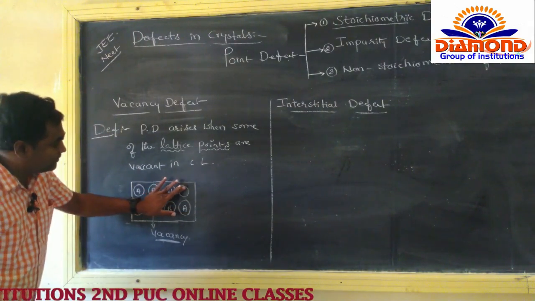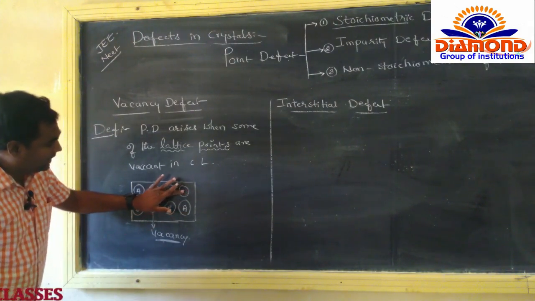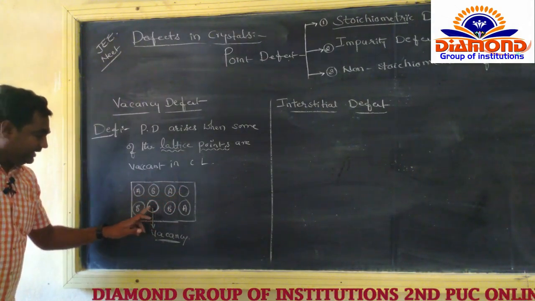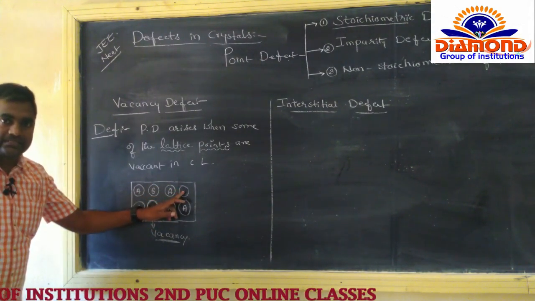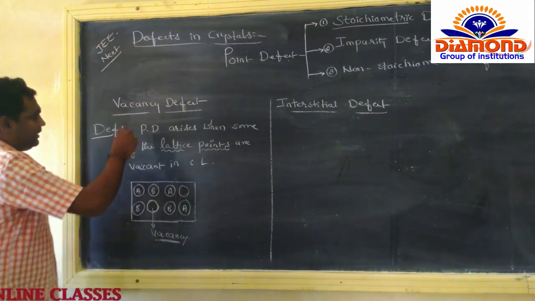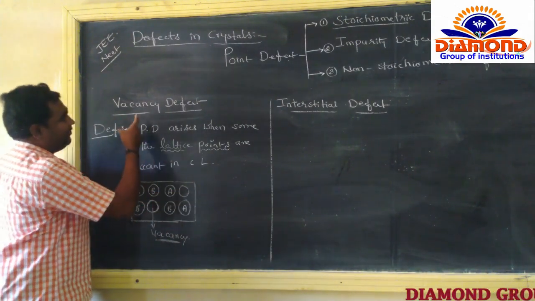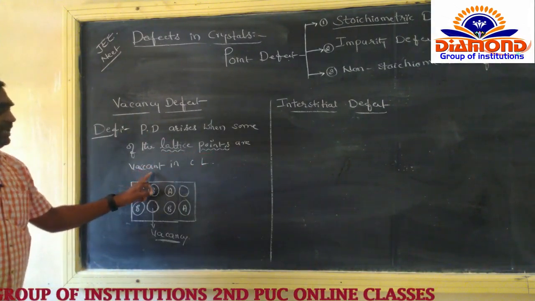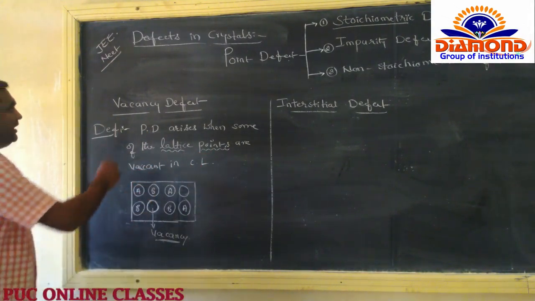ये भी बाहर गए समझो, we can get the vacancy. So here is a vacancy, here is also a vacancy. Then we can get the vacancy defect. So the lattice points become vacant. That is called a vacancy.